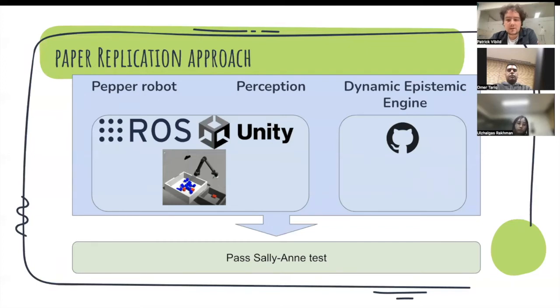So for our paper replication approach, we're going to simulate the Pepper robot and the perception of the environment. This is going to be done either using ROS or Unity. And then the dynamic epistemic engine can be taken from the authors, from the other papers that they have done, or from any other engine that is probably available on the internet.